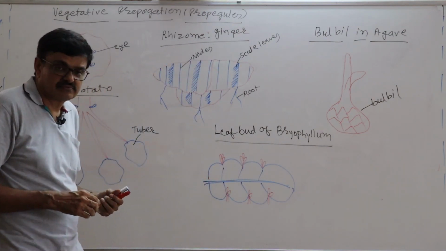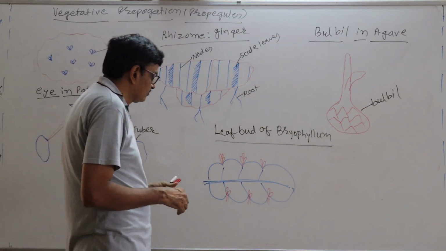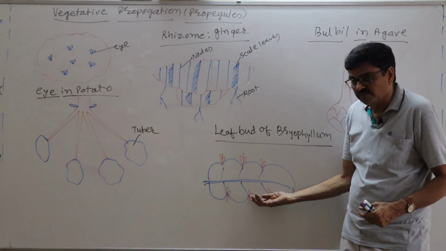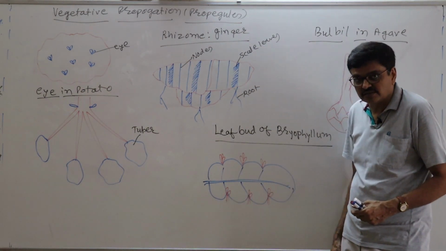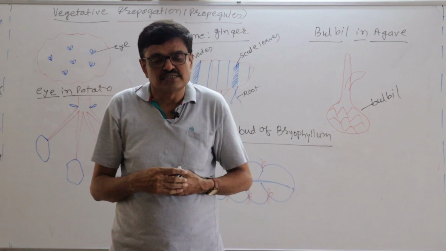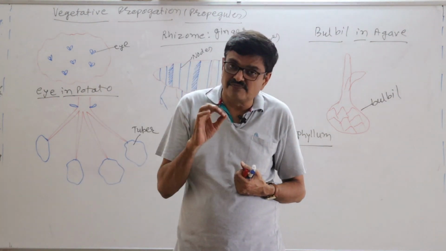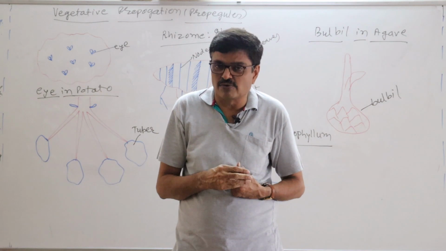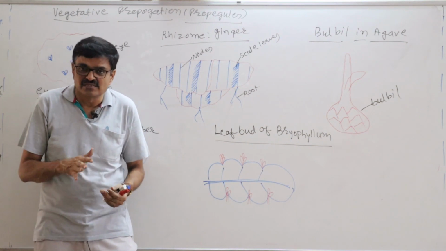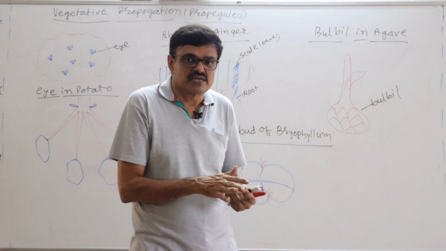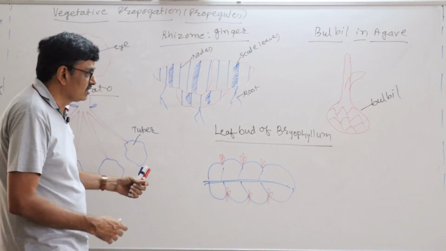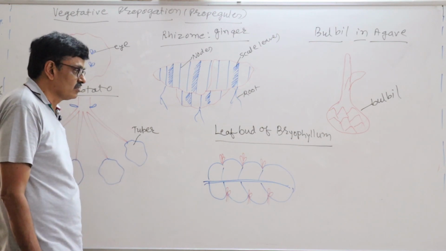That is called a leaf bud. Okay, and where this leaf bud occurs, from the bottom of this leaf bud, the adventitious root occurs. Then the height of this plant is not very much, somewhere around more than 6-7 inches at most. So the leaf length is also somewhere around like this. And what happens is that when the weight of this particular leaf increases, it comes into contact with the soil, and the roots penetrate into the soil and form a new plant. That is why it is called vegetative reproduction by the leaf bud.